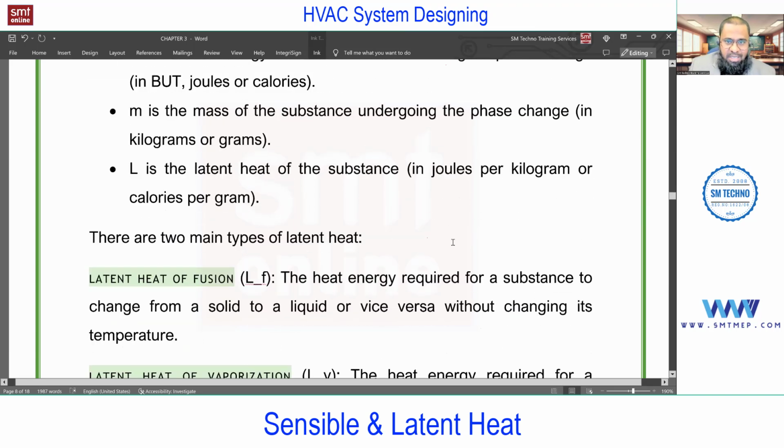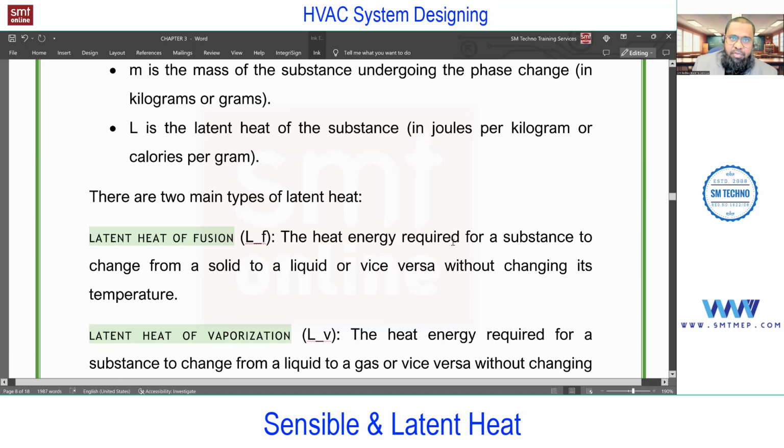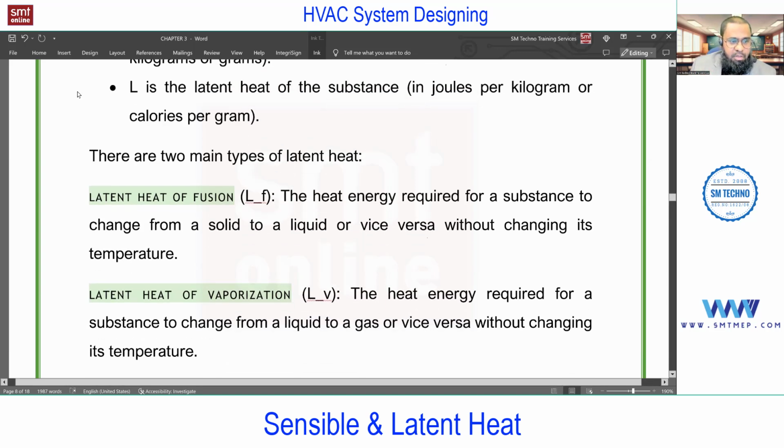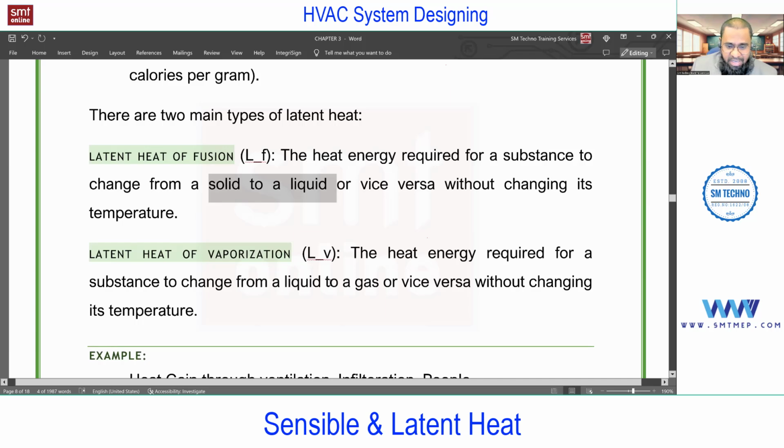Further, if you talk about latent heat, as I said, this is the change of phase. The change of phase can be solid to liquid, or liquid to vapor. So you see, this is divided into two. First is the latent heat of fusion. Fusion means what? Solid to liquid. This different term is given. If the change of phase is from solid to liquid, we call it latent heat of fusion. If it is from liquid to gas, we call it latent heat of vaporization.